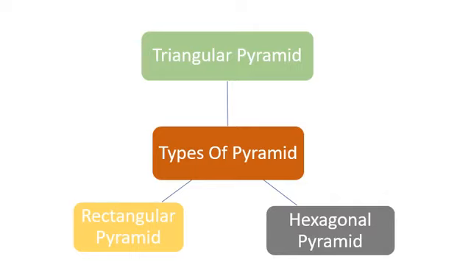Now coming to rectangular pyramid. What do you mean by a rectangular pyramid? A polyhedron whose base is a rectangle and whose lateral faces are triangles with a common vertex is called a rectangular pyramid. Next one is hexagonal pyramid. So a polyhedron whose base is a hexagon and whose lateral faces are triangles with a common vertex is called a hexagonal pyramid. I hope the types of pyramids are very much clear to you now.